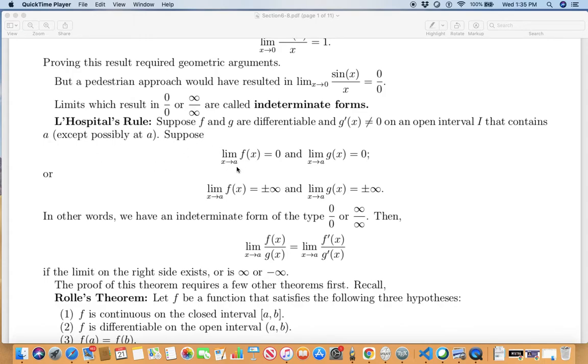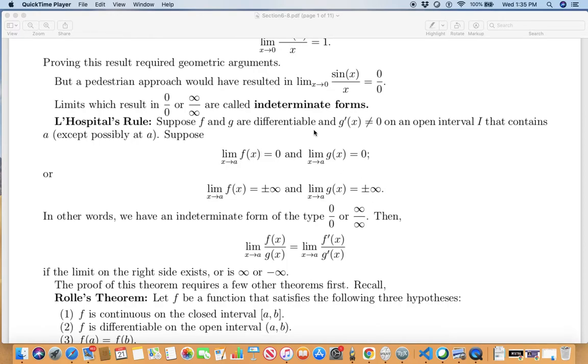Suppose the limit as x approaches a of f(x) is 0 and the limit as x approaches a of g(x) is 0. Suppose both f and g have limit 0, or the limit as x approaches a of f(x) is plus or minus infinity and the limit as x approaches a of g(x) is plus or minus infinity.